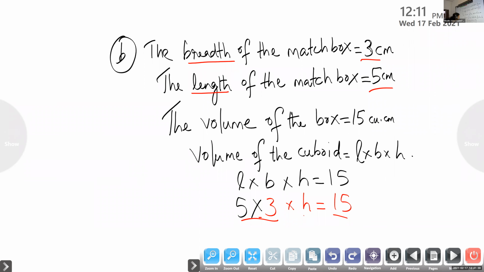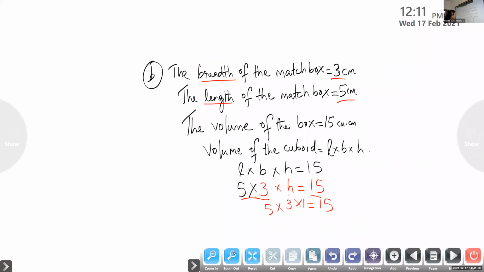Okay, so children, you can write 5 into 3 into 1, or we can write h is equal to 5 into 3 into 1 centimeter. 5 3s are 15 on the left hand side, and 15 is also there in the right hand side. So h is equal to 1 centimeter.